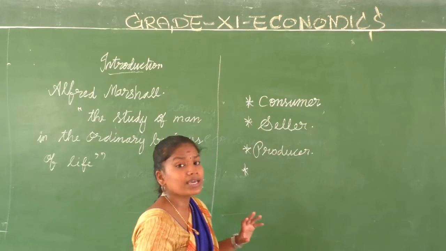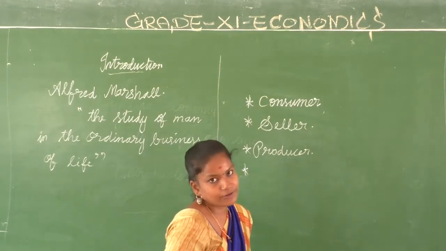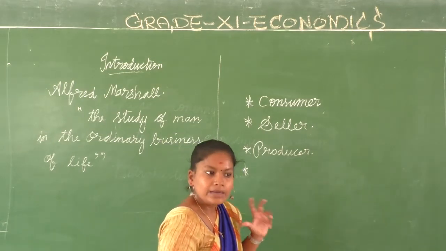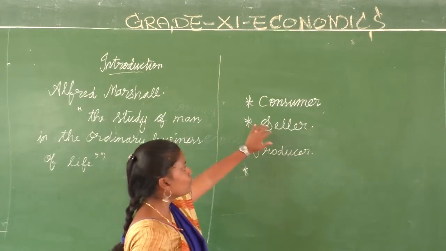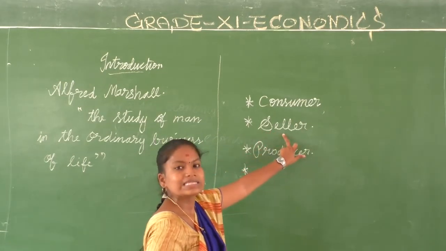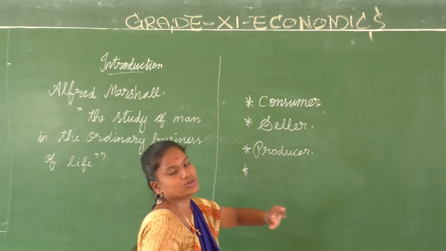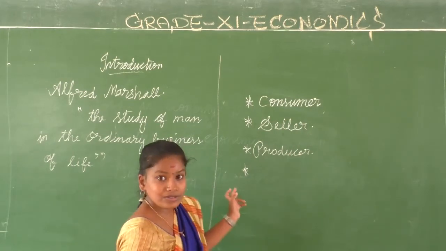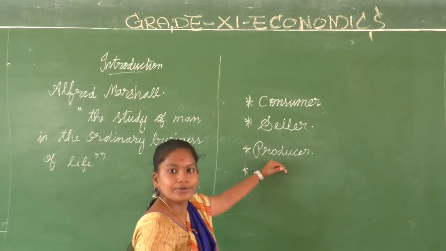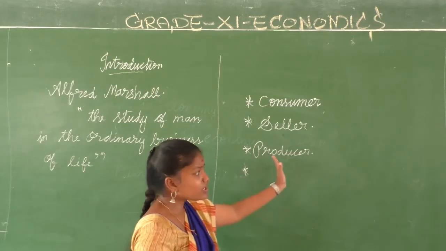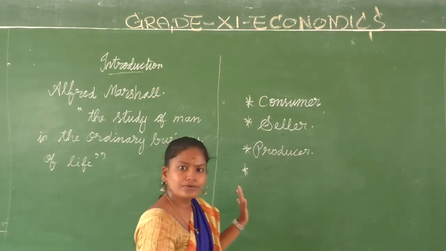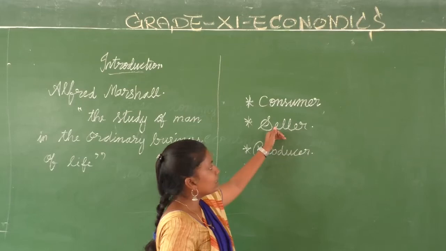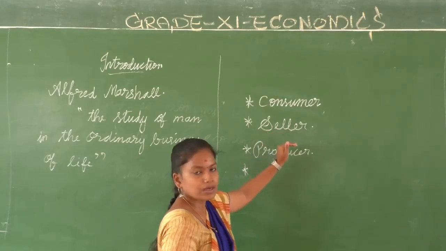Only in a few cases we buy things directly from the producer, but in many cases we have a person called the seller who sells the products to us. And who produces it? It is produced by the producer. If the producer only sells the product, then he is called the producer only. The seller is a person who is not the producer.